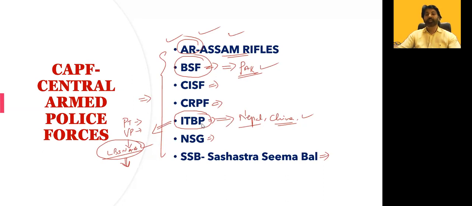These questions can be raised in your PSA exam or even in prelims subjective type questions. It is clear. Which among the following agencies gives security cover to the President? Then you'll get confused. It is specially assigned to the ITBP. In the same way, the Vice President is taken care of by ITBP. The Prime Minister comes under NSG, the Commando Forces. And your Mussoorie training center also comes under ITBP.